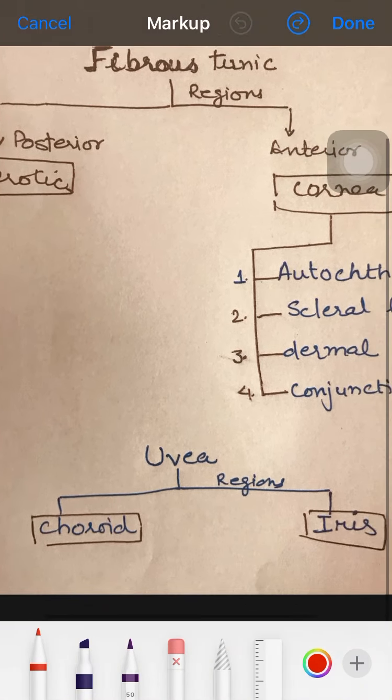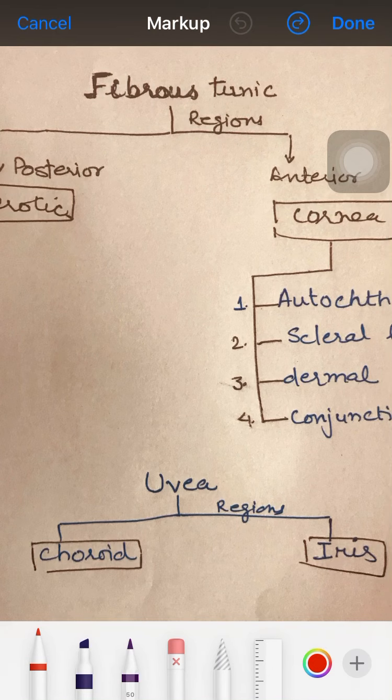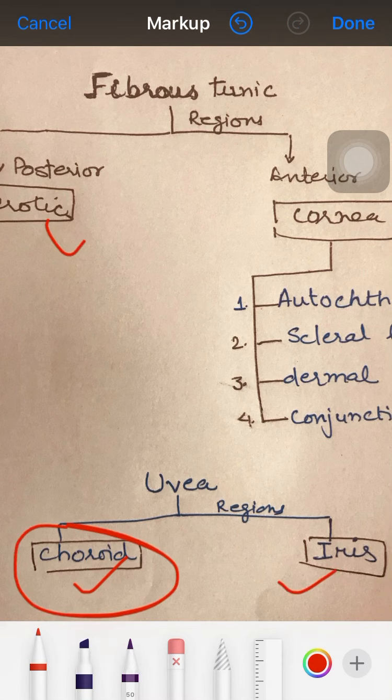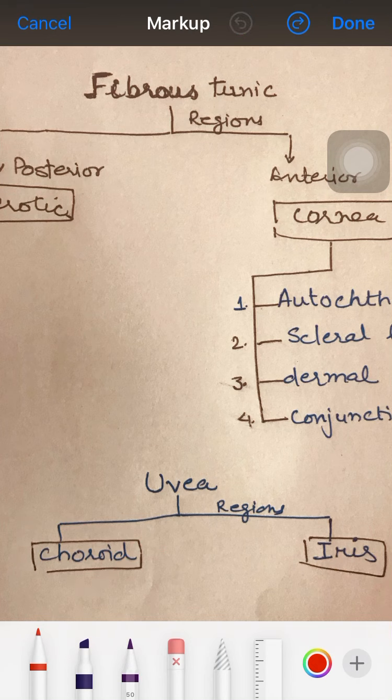Then when we go ahead, the uvea again has two parts: one is called the choroid and the other is called the iris. The choroid almost touches the sclerotic region, but the iris does not reach the anterior side like the cornea. It is left somewhat behind that and inserted inside the eyeball, and we name it the iris.